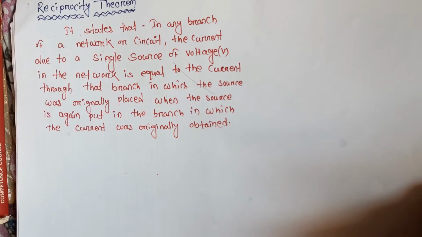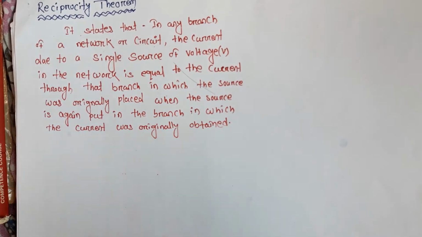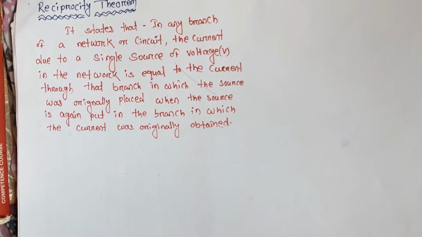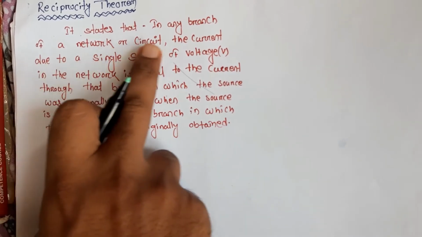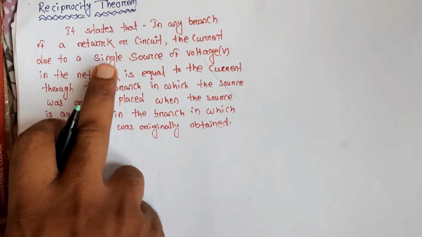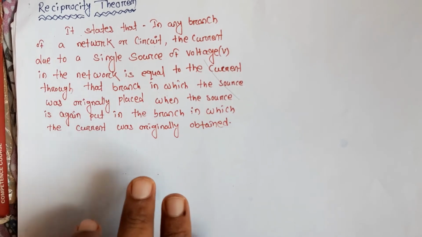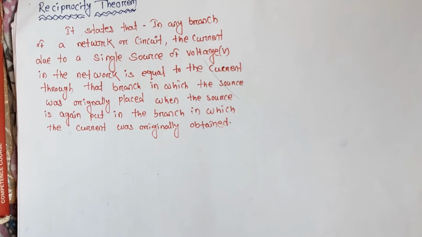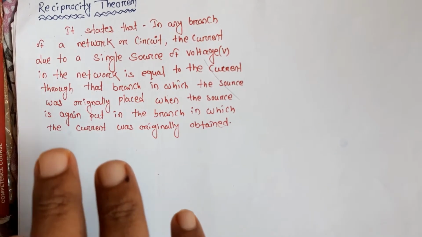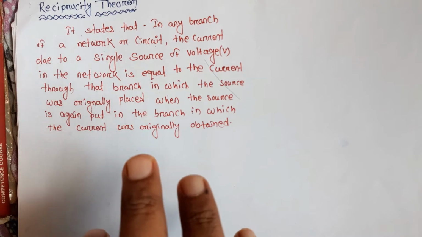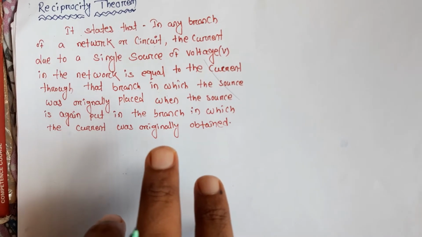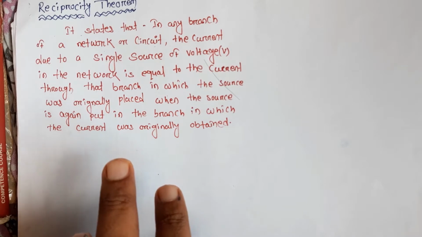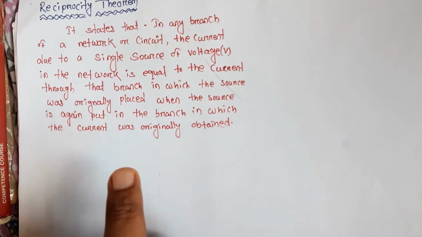Today we are going to discuss a network theorem, the reciprocity theorem. Basically, this theorem states that in any branch of a network or circuit, the current due to a single source in the network is equal to the current through that branch in which the source was originally placed, when the source is put in the branch in which the current was originally obtained.